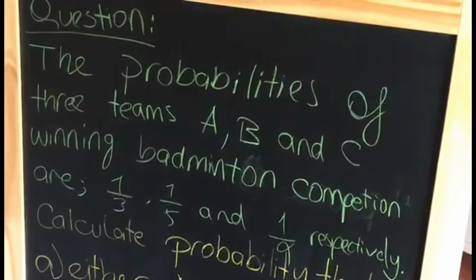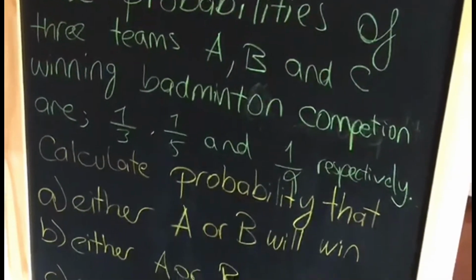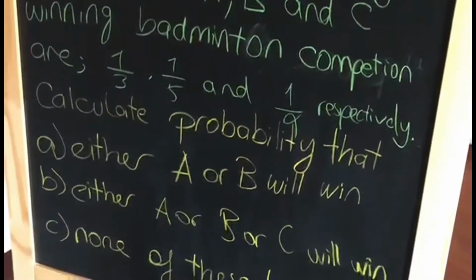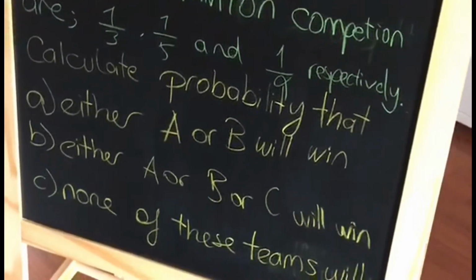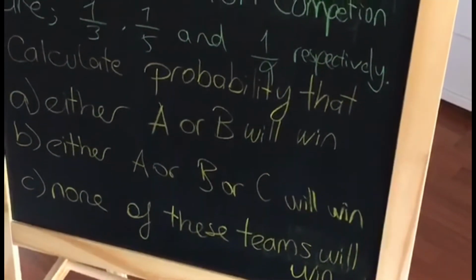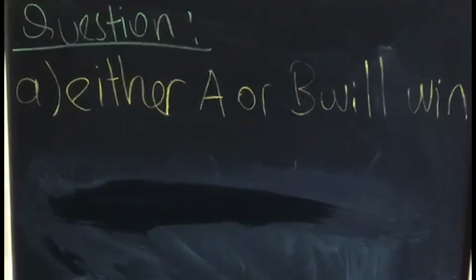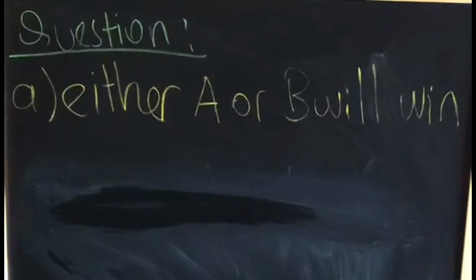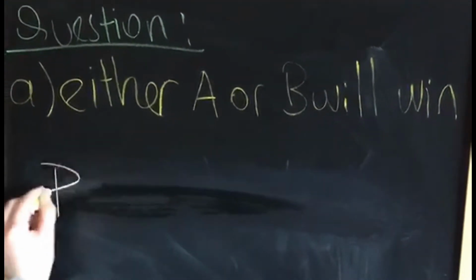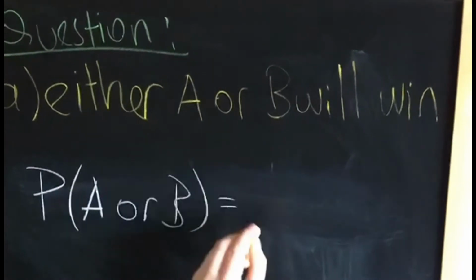Question. The probabilities of 3 teams A, B, and C winning a badminton competition are 1 over 3, 1 over 5, and 1 over 9 respectively. Calculate the probability that either A or B will win. There is none of these teams that will win at the same time, so we will add them up.